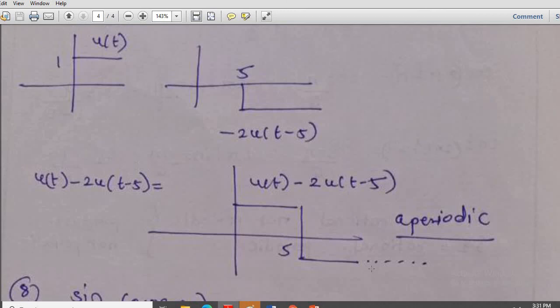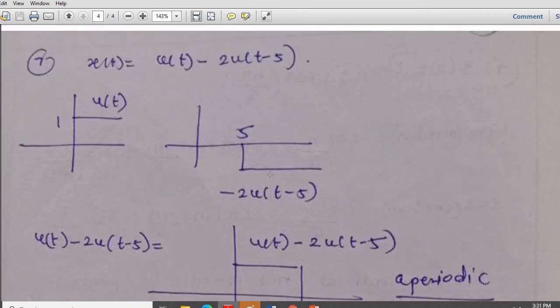Now see this one more simple one: u(t) minus 2 u(t minus 5). So for u(t) we draw amplitude 1, from 0 to infinity. Second one, u(t minus 5). T minus 5 means it is shifting by 5 units, in the right direction. And this minus sign we give to the amplitude, and it also gets scaled by 2.